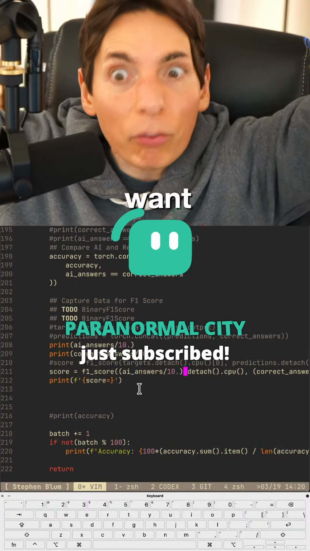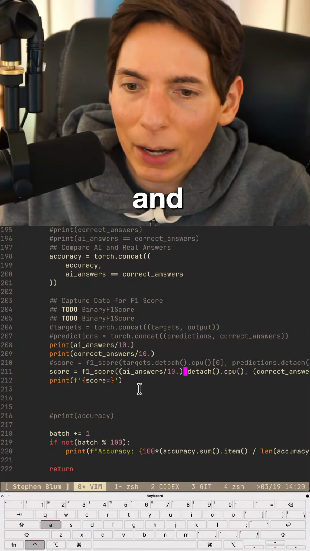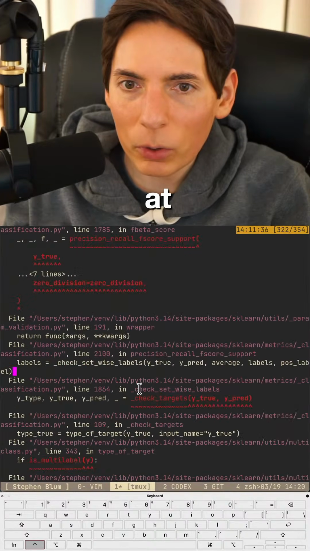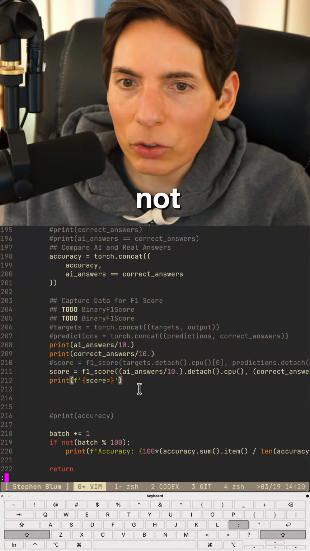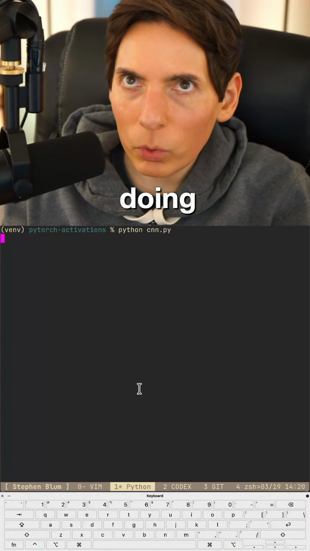I really want to get the F1 score working. That's the one thing. I want the F1 score to work, and we had it working up here. Where's it at? We had it working, it's around there somewhere. It's not doing what we want it to do. It should work, right?